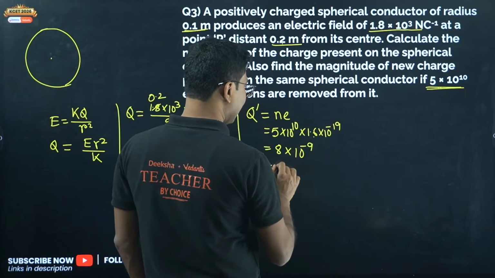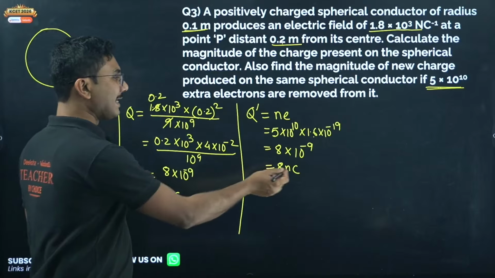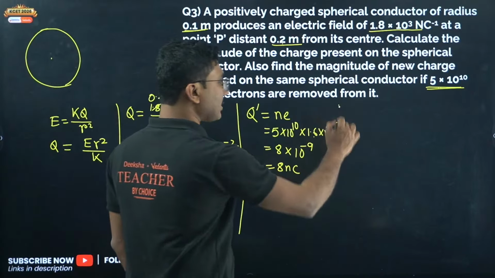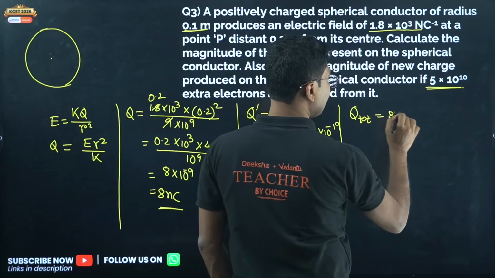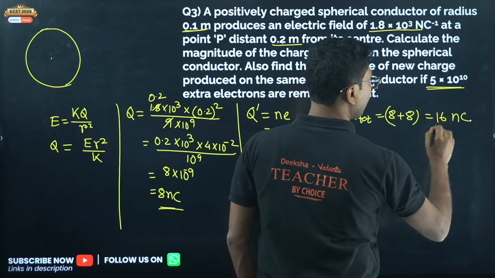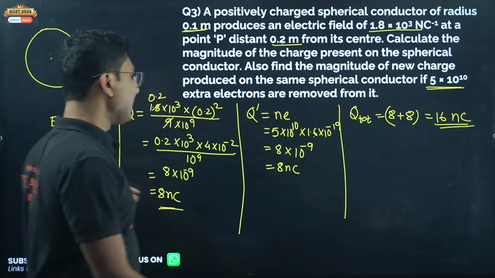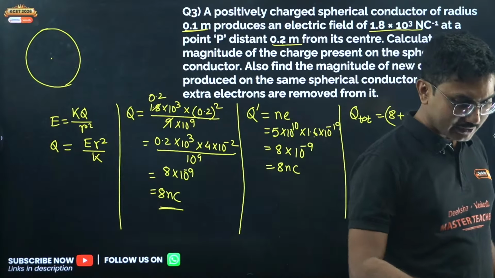So another plus 8 nanocoulomb of positive charge is added. The total charge now is 8 plus 8 equals 16 nanocoulomb. So first it was 8 nanocoulomb, second it was 16 nanocoulomb.